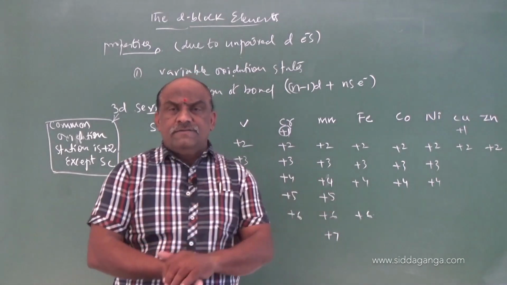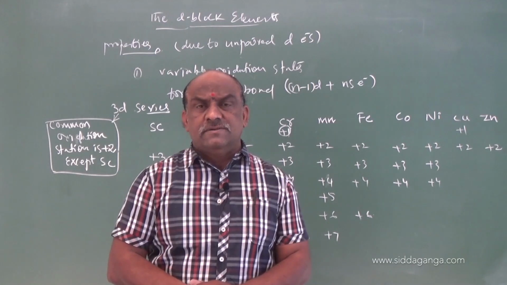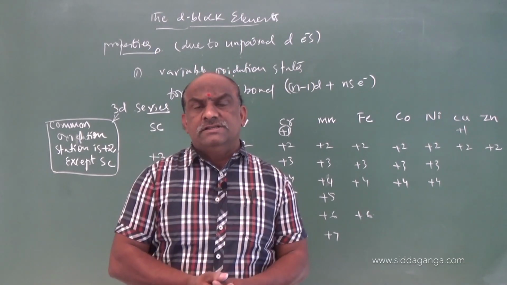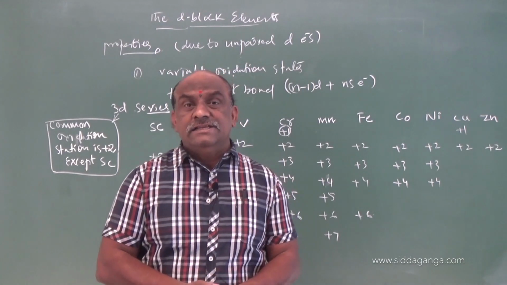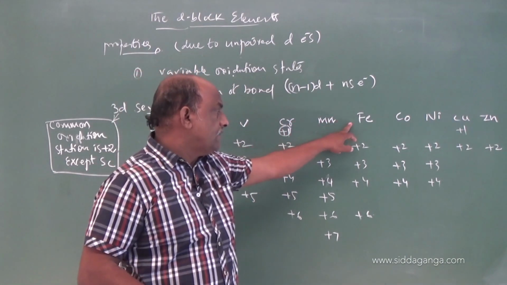Observing these different oxidation numbers, the maximum number of oxidation states in the 3d series is exhibited in the middle row, just observe chromium, manganese, iron.